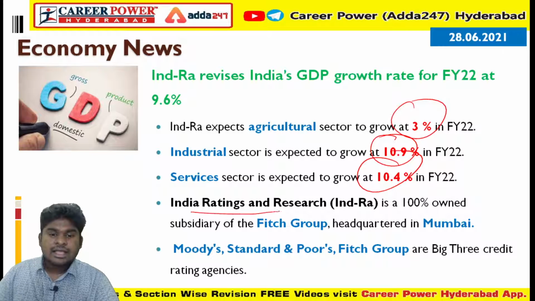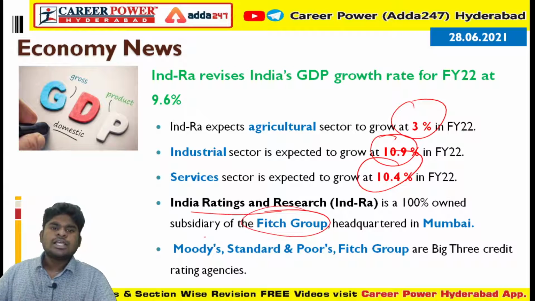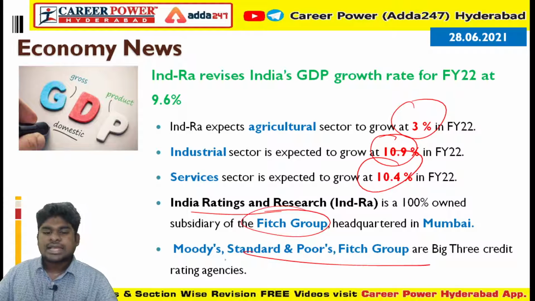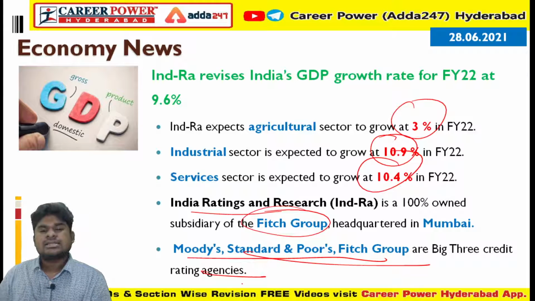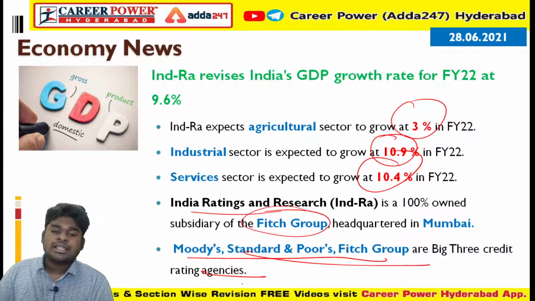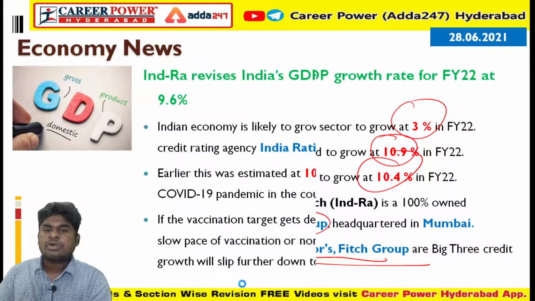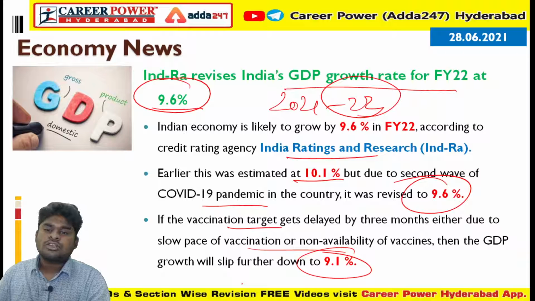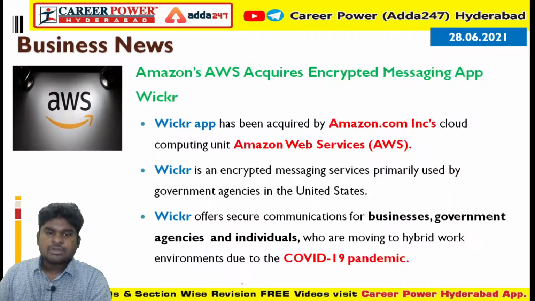India Ratings and Research is 100% owned by the Fitch Group. Moody's, Standard & Poor's and Fitch Group are the world's top 3 credit rating agencies. India Ratings and Research is owned by the Fitch Group, which is headquartered in Mumbai. So please remember all these points. GDP growth rate according to Fitch Group or INRA is 9.6.